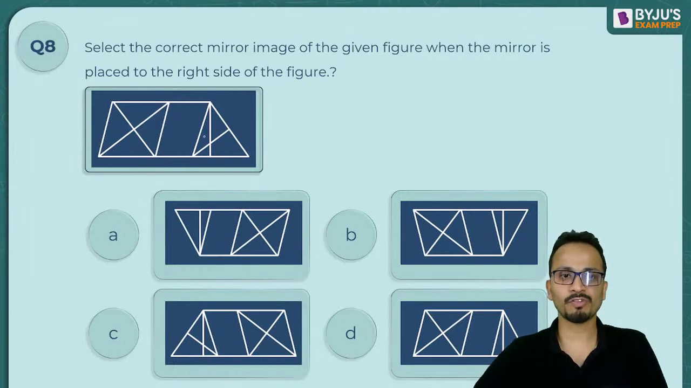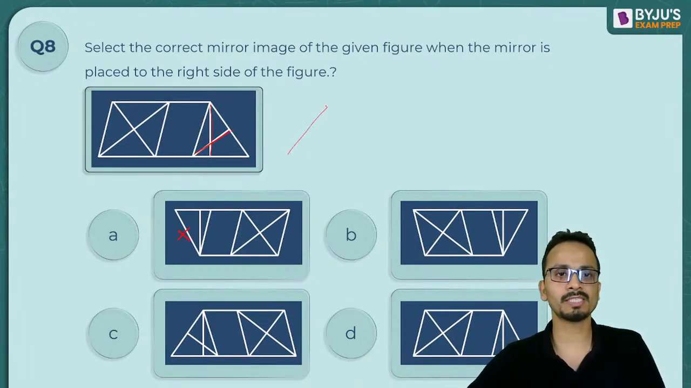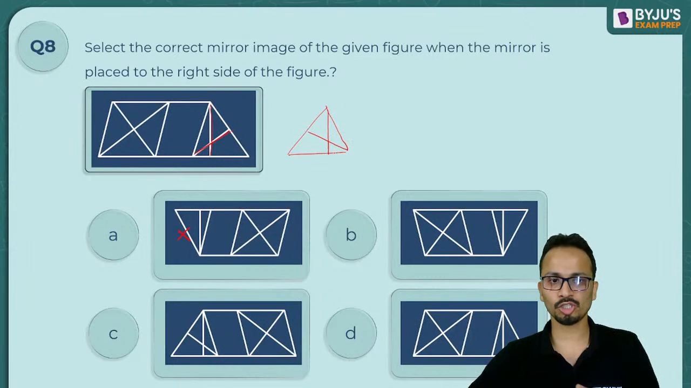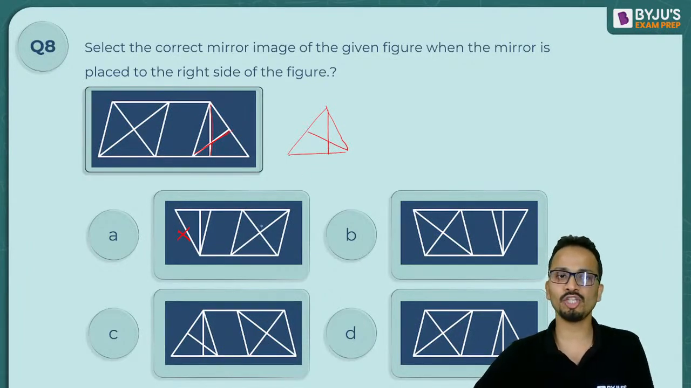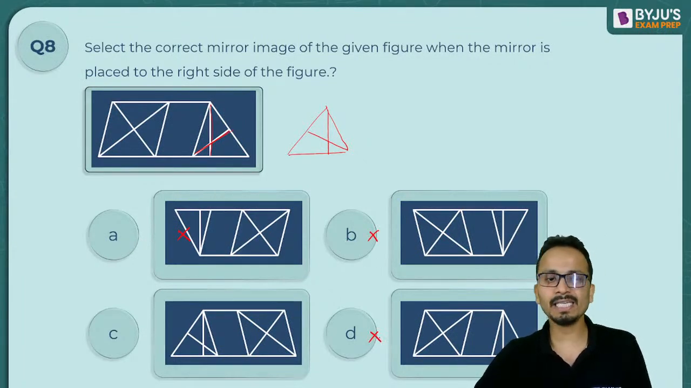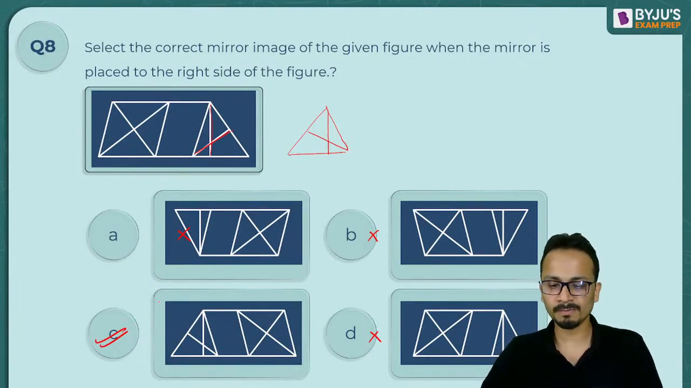So mirror image, first of all, inside the triangle at least something of this type should be there. So the first option is incorrect. The triangle will come on this side, something like this. So this should be the leftmost portion of the figure. Now let's match it among the options. Option A is not satisfying, B is not satisfying, D is not satisfying. The only option that is satisfying is option C, and all of you have given a correct answer.